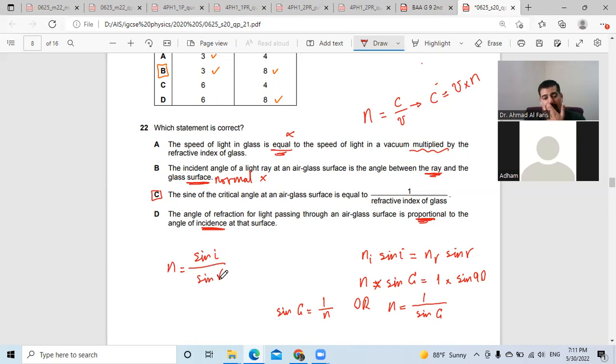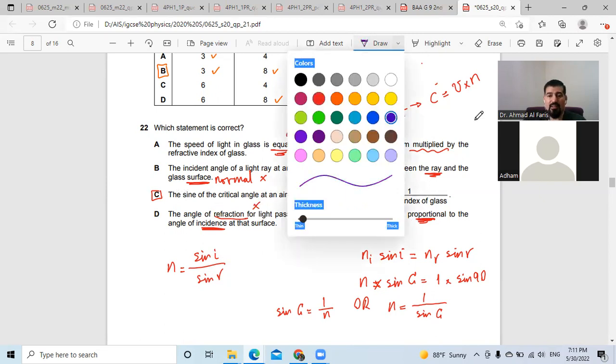So sine i is directly proportional to sine r, not i directly proportional to r. So the correct answer is C for question number 22. The angle with the angle is not correct; the sine with the sine, yes, it's correct. Good.